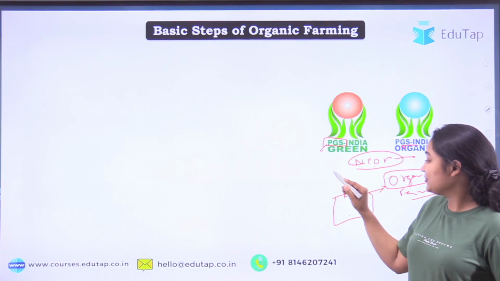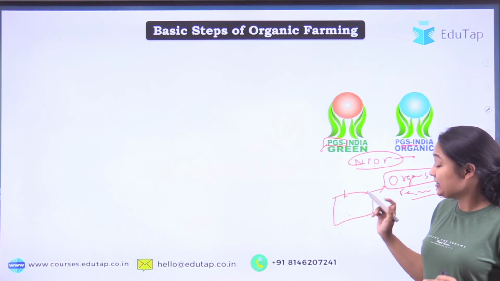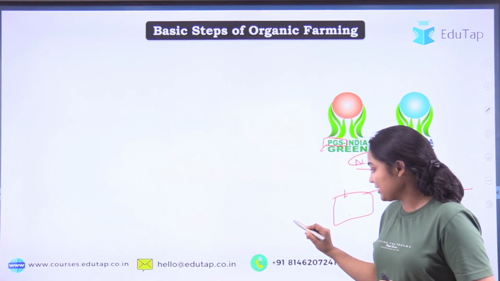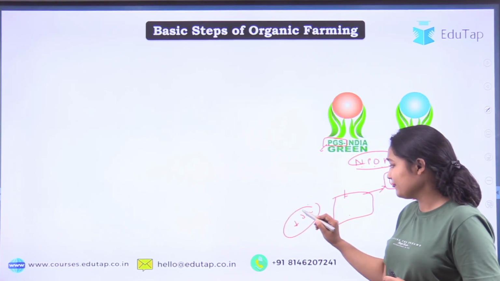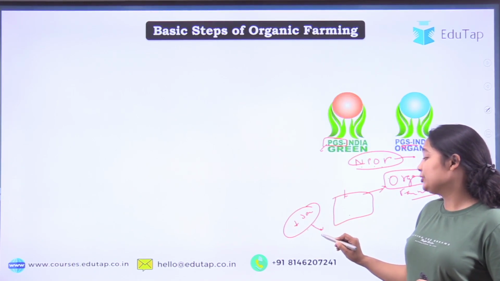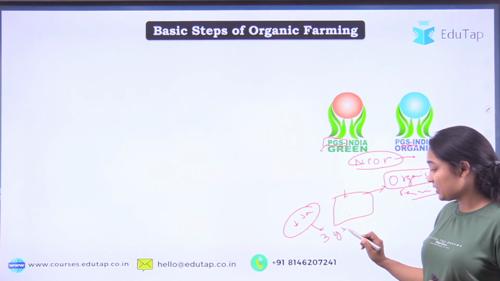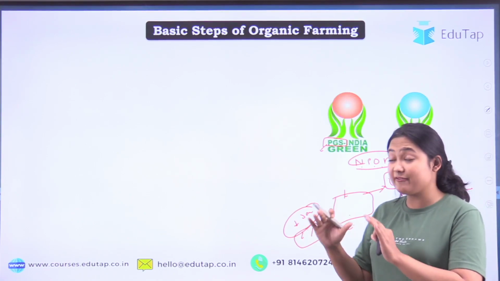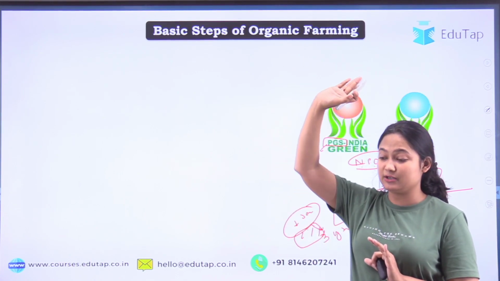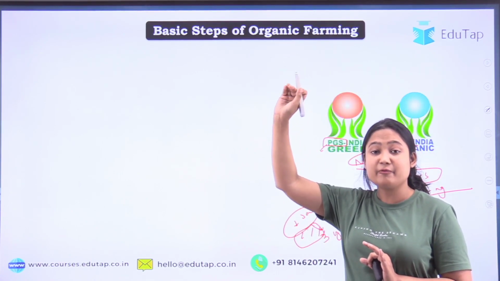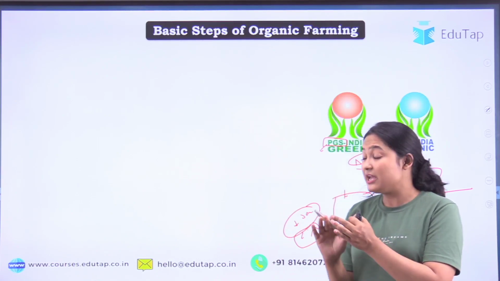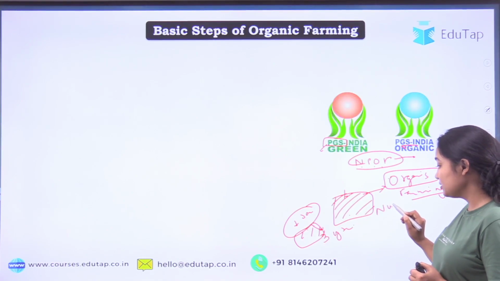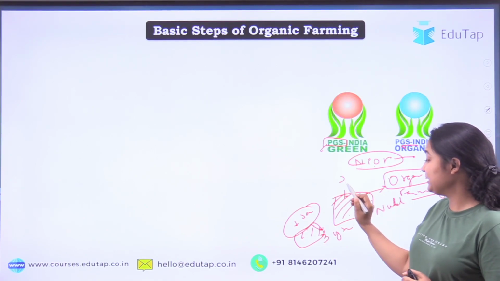Okay, so you will apply for the certificate, and from the date of application, suppose you have applied on 1 January, from this particular date up to 3 years, you will have to do organic farming, so that your land can finally get free of all the herbicide, pesticide, artificial fertilizers you have used. The effect of those will be reduced or become null. So for that you need 3 years.